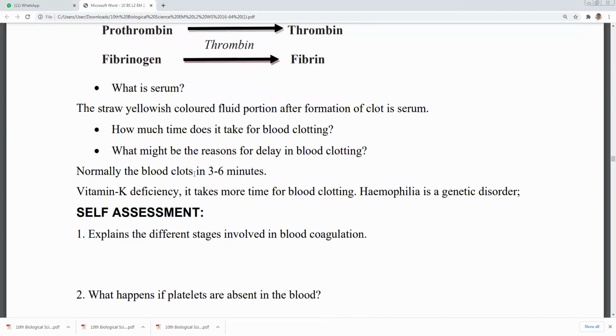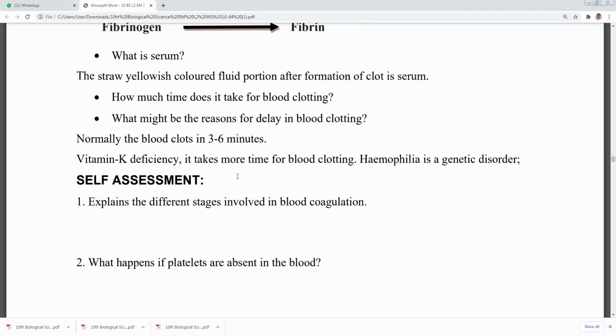So what might be the reasons for delay in blood clotting? Normally, whenever blood is flowing through the injured part, it takes 3 to 6 minutes to clot the blood. To clot the blood and stop the bleeding through injuries, a vitamin should play a major role. That is vitamin K. Vitamin K plays a major role to stop the blood from the injuries.